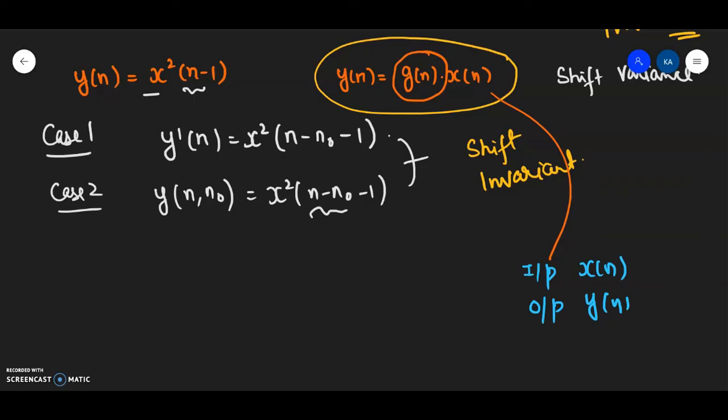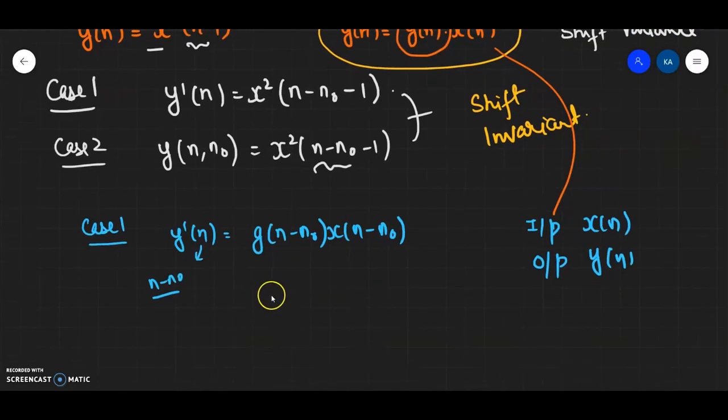Fine. In case 1, I was simply delaying the output. So y dash n means I just have to delay the output. Delaying the output means I have to replace n by n minus n naught. As soon as I replace n by n minus n naught, this will become x n minus n naught. This is case 1.